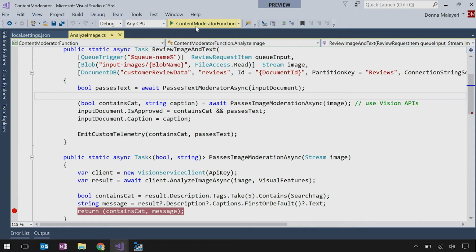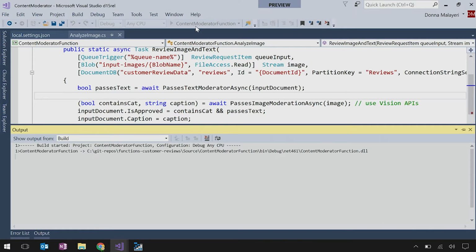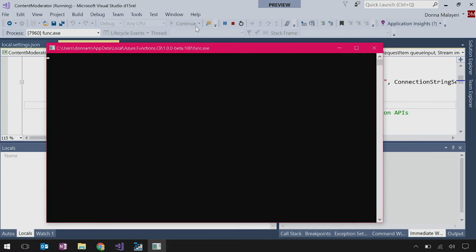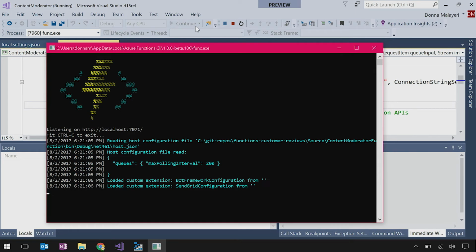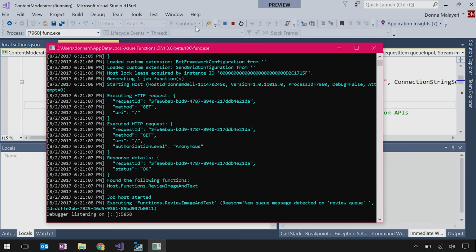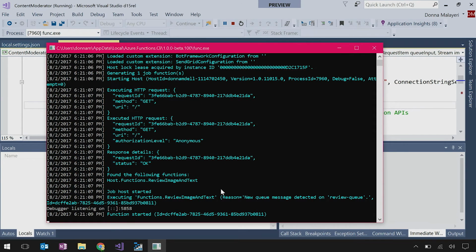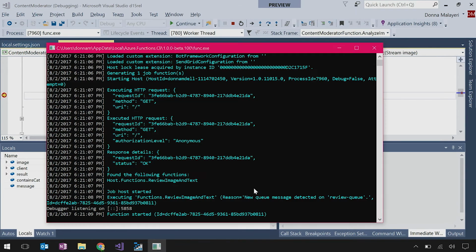So what I'm going to do here is now F5. Now, remember, there's a queue message waiting for me because we just looked at it in Storage Explorer. So as soon as I run this, I should see my breakpoint being hit. Oh, yeah, because we already uploaded the image that's running locally. So this is a nice way of debugging: the website's running locally, this is running locally, and essentially what you want to do is debug locally and then upload to Azure later, right? Now, the cool thing is that you get to work independently of each other. So if someone else writes the web page, they get it all working, they're writing to Azure in their queue, and I can develop locally and make sure it works end to end.